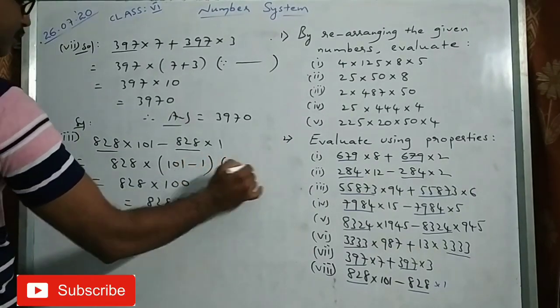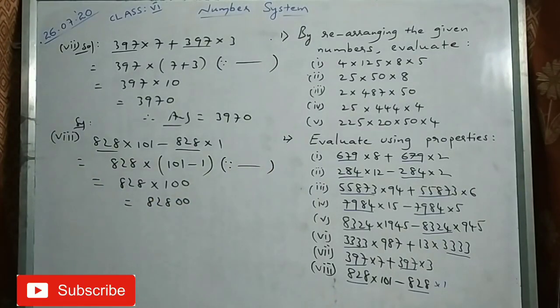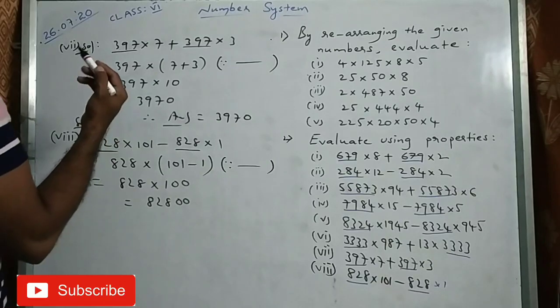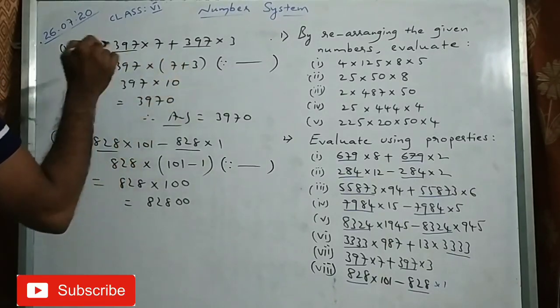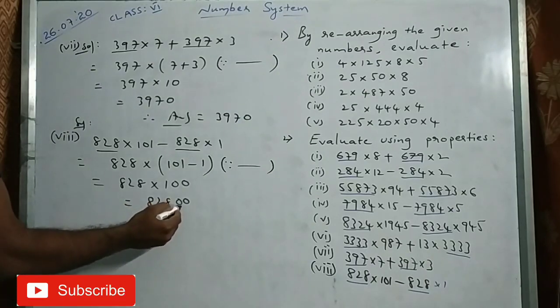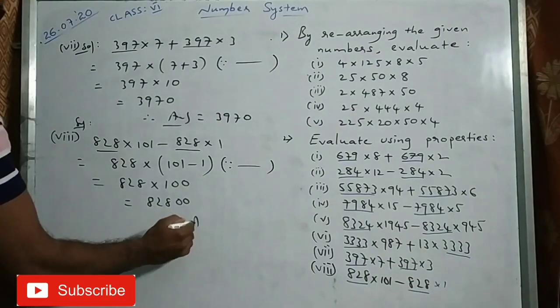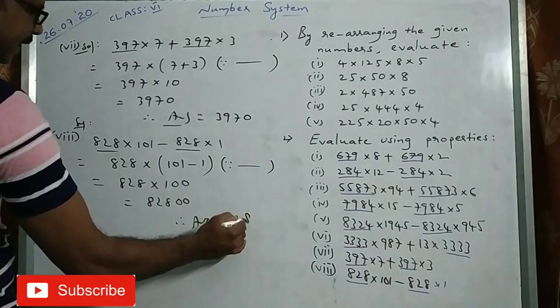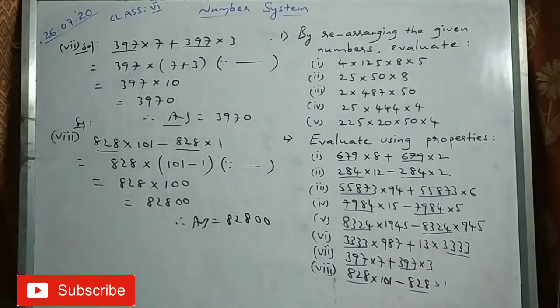Since it is distributive property, distributive property is true for addition as well as subtraction. So 82800. Therefore the answer is 82800. That is the end of the 8th solution. Hope it is clear. Thank you.